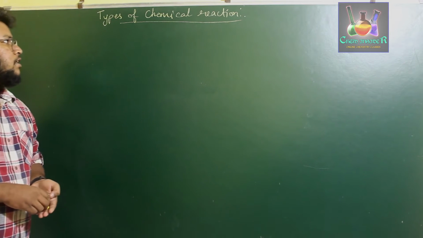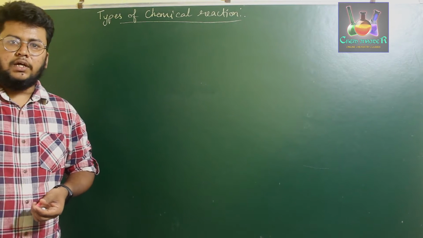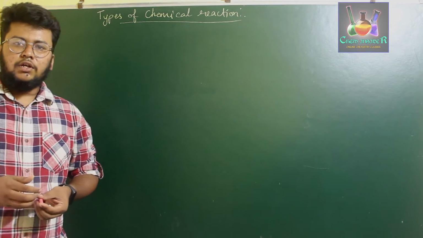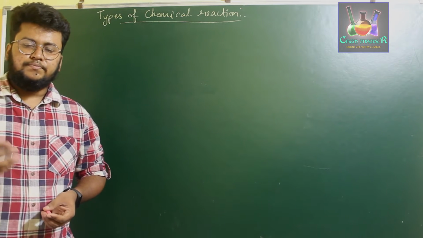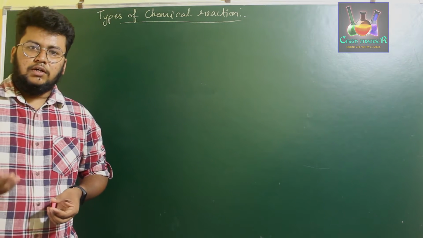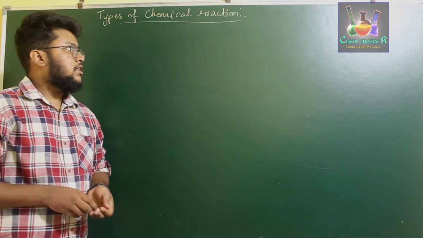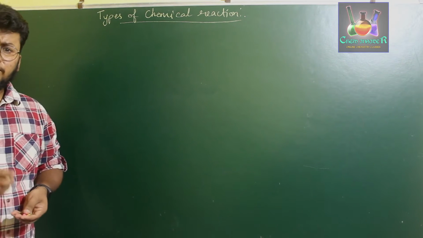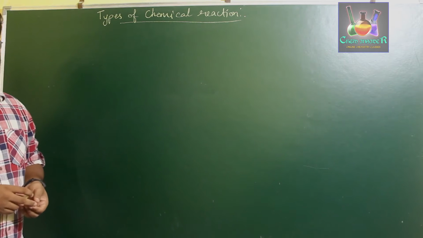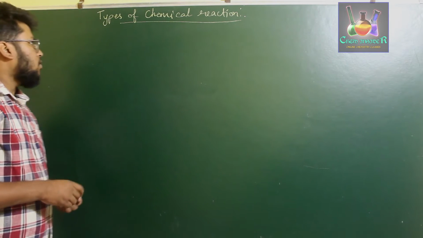Now, when you consider a chemical reaction, there are clearly two types: inorganic chemical reactions and organic chemical reactions. Usually, inorganic chemical reactions are classified as combination reaction, decomposition reaction, displacement reaction, and double displacement reaction. But if you consider chemical reactions of organic compounds, they are again classified into four different types of chemical reactions. Those are